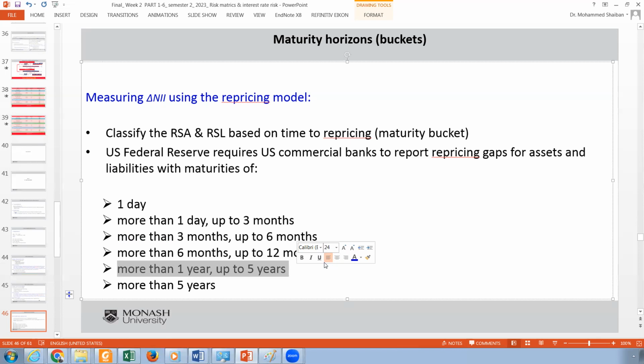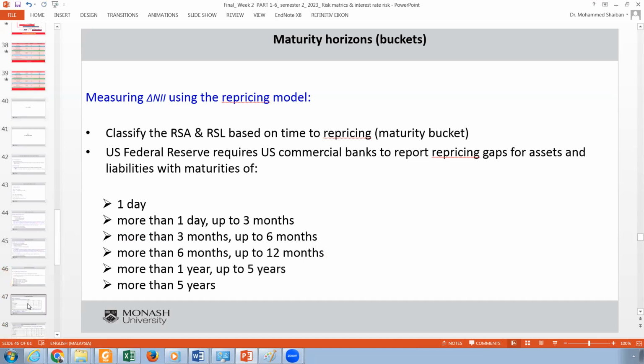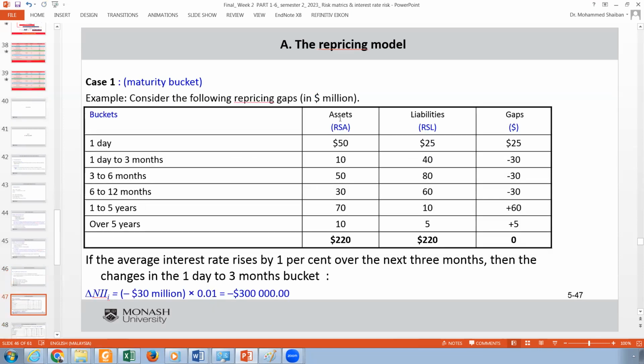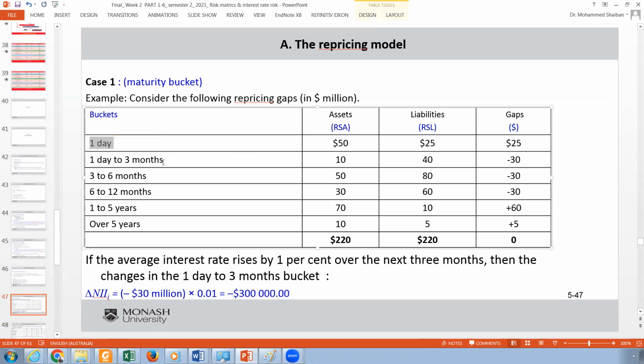So you will take all the 1 days together, all the 1 to 3 months together, 6 months up to 1 year together, and you will add them up as I will explain here. Look, for example, this is the horizon. This is 1 day. This is 3 months. This is 6 months. So I can tell you now what the gap is. If I talk about 1 day, all the assets that will mature in 1 day are 50. All the liabilities that will mature in 1 day are 25. So actually the gap for 1 day is 25.